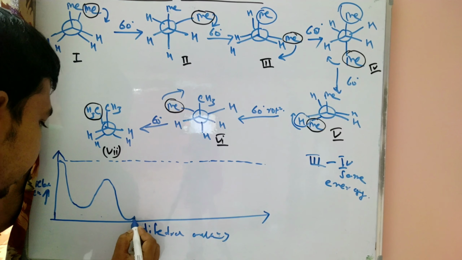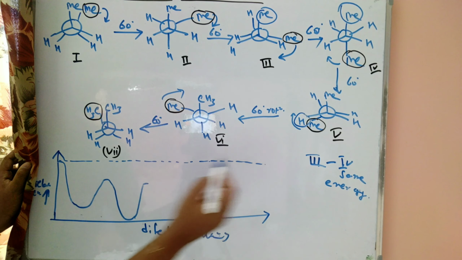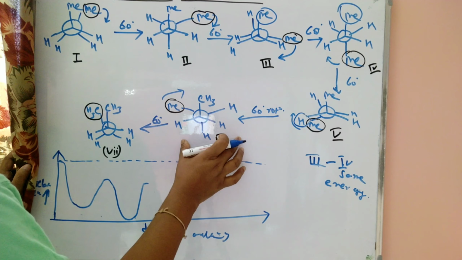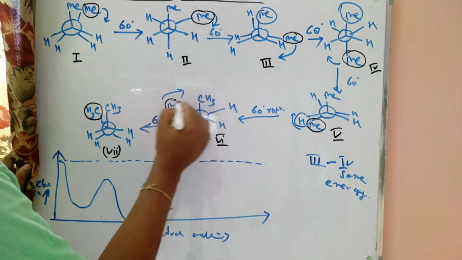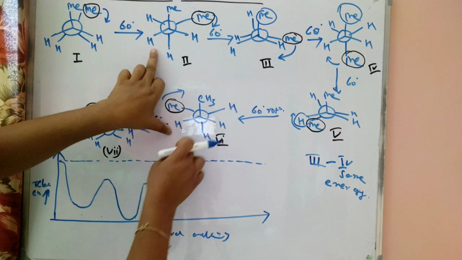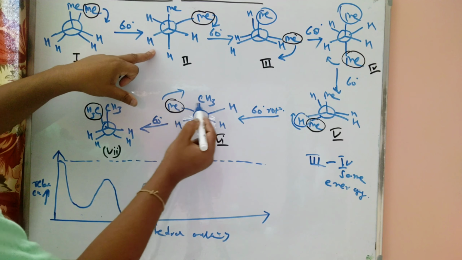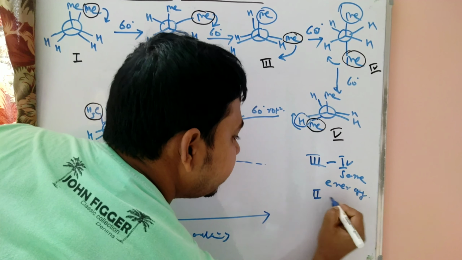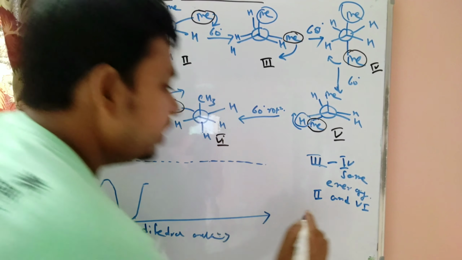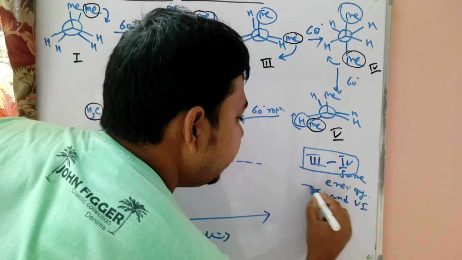Now we just increase, this 2,1 is the same, but we draw here the methyl groups are present here, so we say that 2 and 6 are similarly the same energy, because here two methyl groups are present here, and here two methyl groups are present here, so we can say that 2 and 6, these 2 and these 6, are the same,